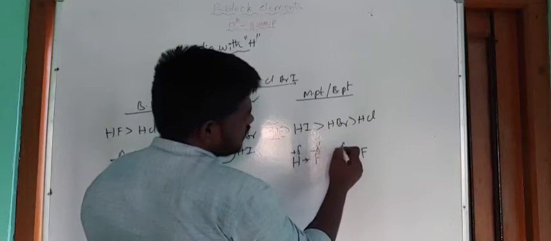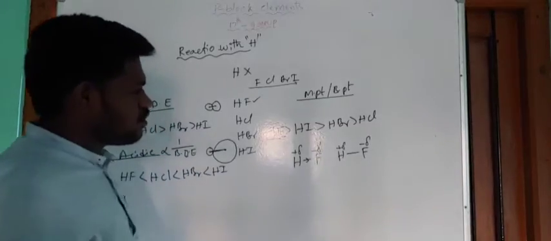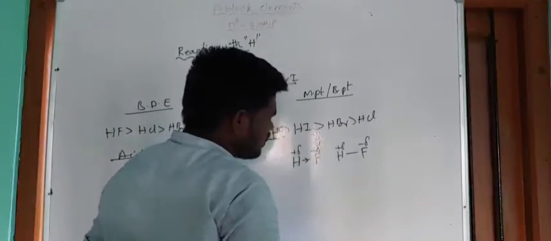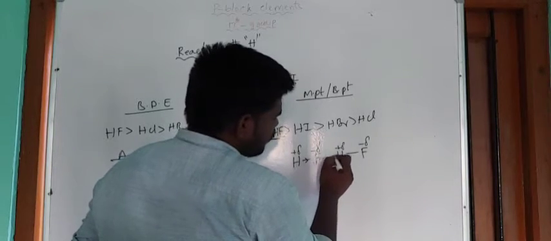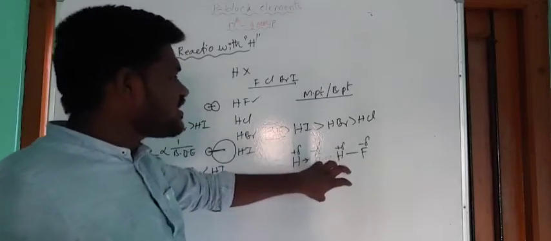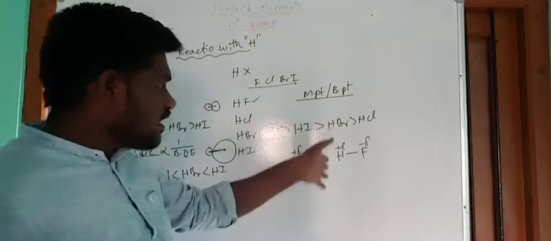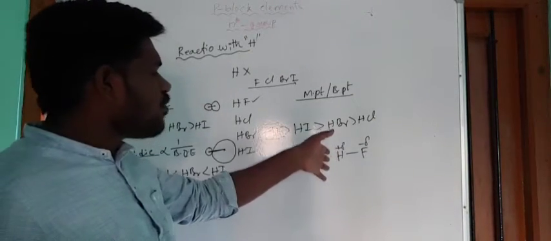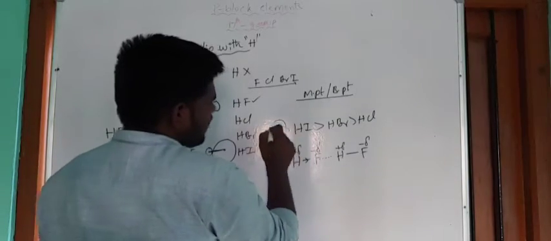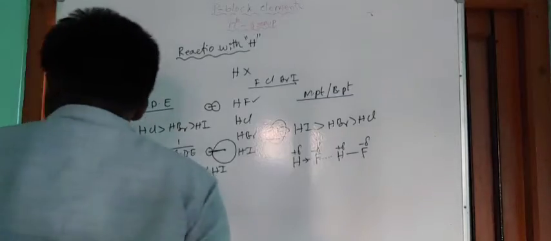The same thing is repeated here also. This end has the negative charge and this one has the positive charge. So between these two, an electrostatic force of attraction develops. This is a stronger force of attraction than van der Waals force of attraction. To break this attraction, more energy is needed. That's why HF has higher melting and boiling points than other hydrogen halides.